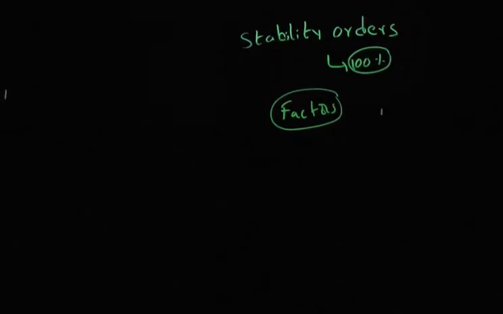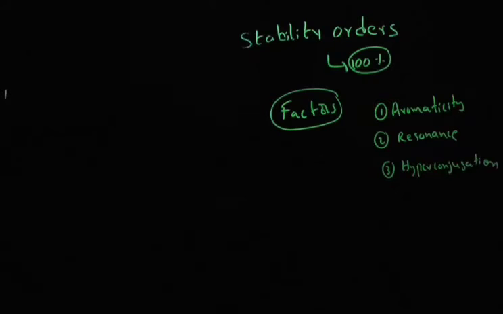The first major factor is aromaticity. The second major factor is resonance. The third major factor is hyperconjugation. And the fourth major factor is inductive effect. These 4 factors will explain the stability order of carbocation and carbanion.